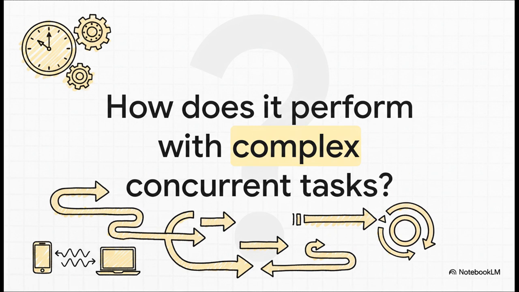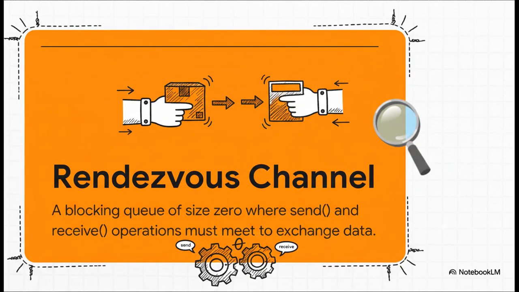But for that whole kitchen to run smoothly, all those assistants need a really efficient way to talk to each other. And that communication system is built on this really cool concept called a rendezvous channel. The best way to think about it is like a relay race. The first runner can't just drop the baton on the track and run off. They have to wait right there until the next runner arrives to physically hand it off. That meeting point is the rendezvous.